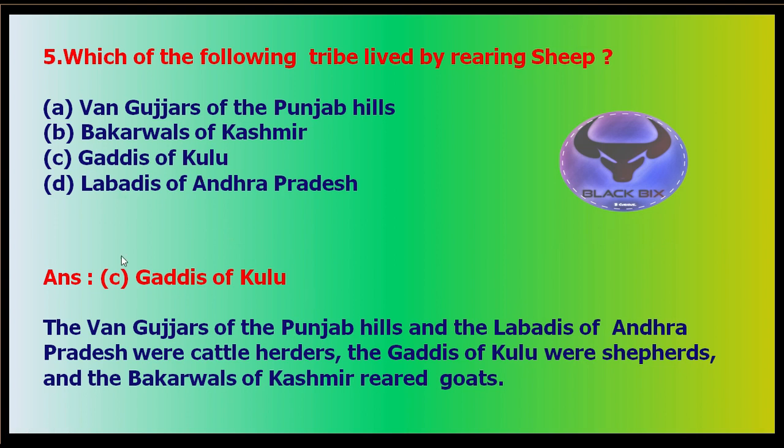The Gaddis tribe reared sheep. Here is what the statement in the book says: Van Gujars lived in Punjab Hills, Labadis of Andhra Pradesh were cattle herders, the Gaddis of Kullu were sheep rearers, and Bakarwals of Kashmir reared goats. So different questions can be formed from here. Okay, so I hope it's clear.